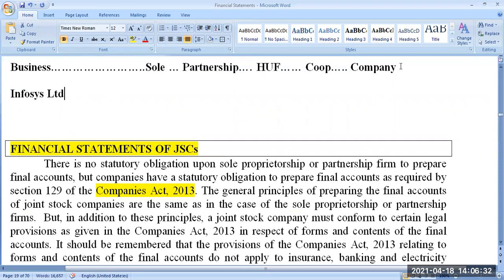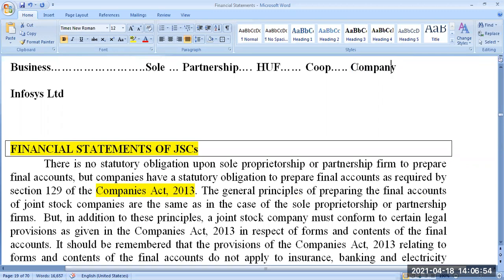Then again, in company we have different types of companies. In this only we have different types of companies. Private limited company, public limited company, government company, public sector company, and then chartered company, statutory company. There are many companies. That's not our subject matter now.